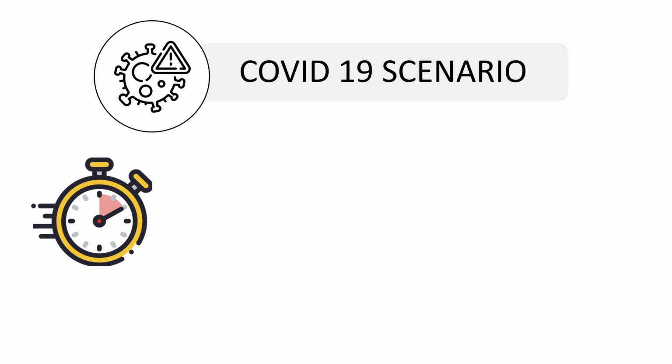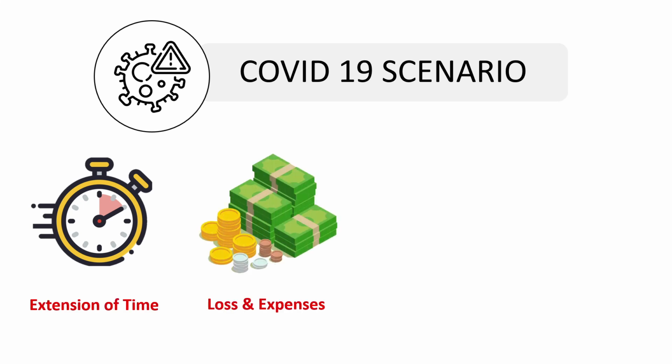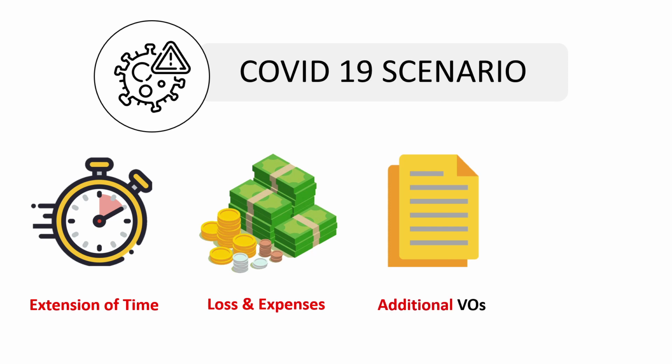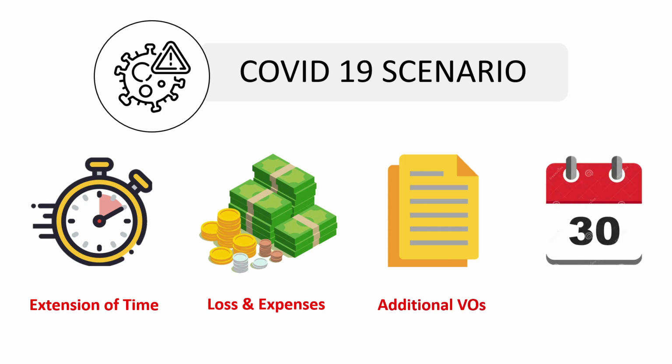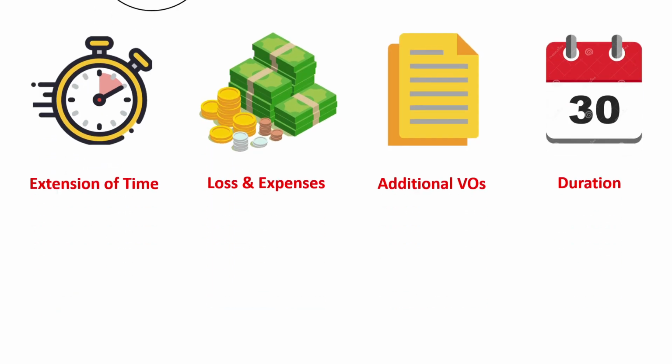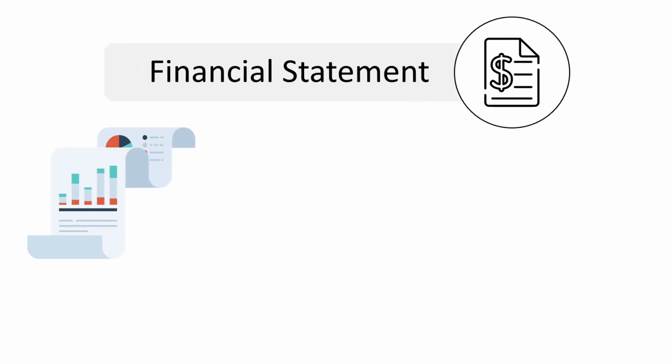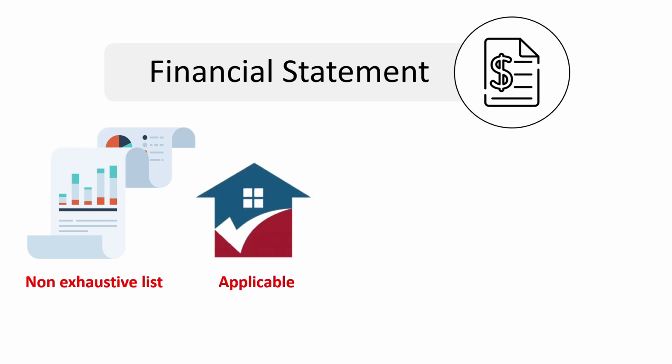For the COVID-19 financial statement scenario, EOT, loss and expenses, and additional VOs will be taken into consideration, while the duration of financial statement preparation will still be capped at 30 days. This list may not be exhaustive, but it covers most financial statement scenarios which are applicable for most projects.